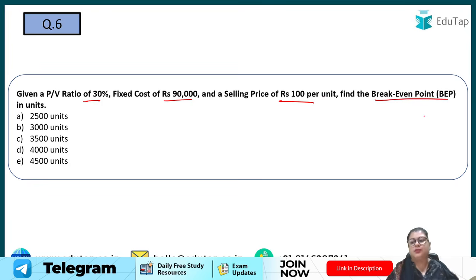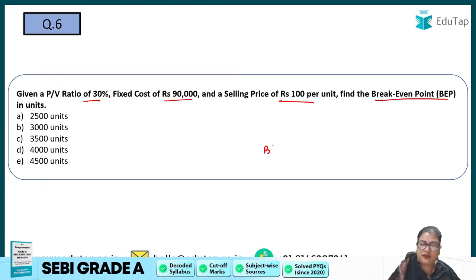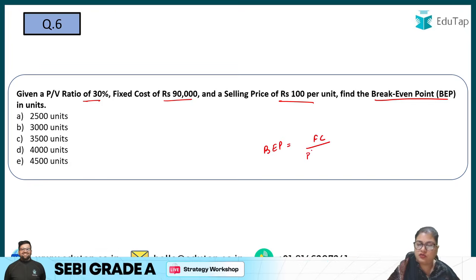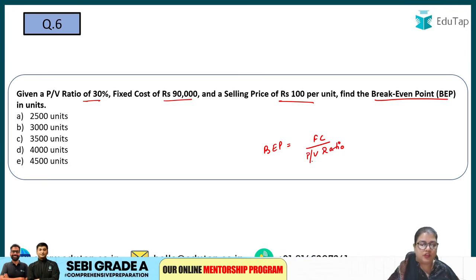In the previous question, break-even point was given to you. Now PV ratio is given to you. Again, it is easy. Now we have to calculate the break-even point, right? So how will you calculate? Fixed cost upon PV ratio. The formula is almost the same. You just have to see how you organize it. So break-even point is equal to fixed cost upon PV ratio.